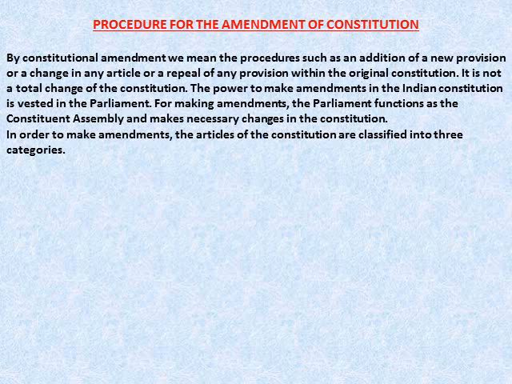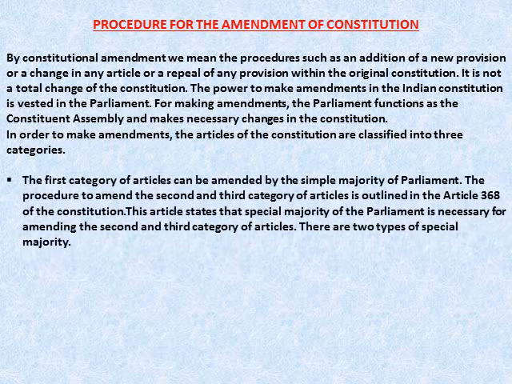In order to make amendments, the articles of the Constitution are classified into three categories. The first category of articles can be amended by the simple majority of Parliament. The procedure to amend the second and third category of articles is outlined in the Article 368 of the Constitution. This article states that special majority of the Parliament is necessary for amending the second and third category of articles.